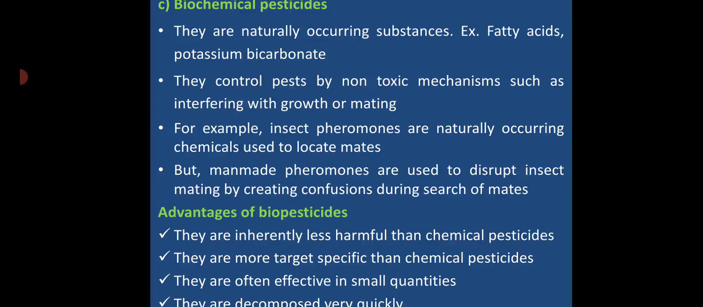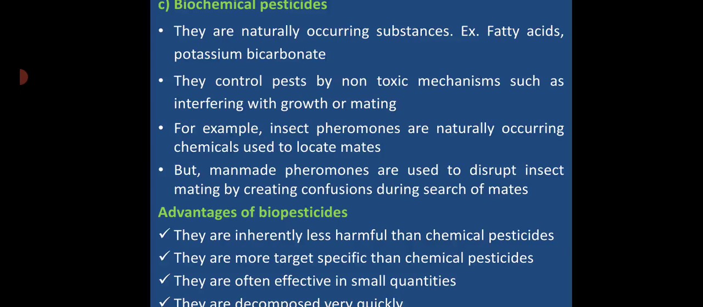The third type of biopesticide is biochemical pesticide. Here, naturally occurring substances like fatty acids and potassium bicarbonates are used as a biopesticide. They control the pest by non-toxic mechanisms such as interfering with the growth or mating process. Rather than killing, here we are controlling the population level; that is the main principle of these components.